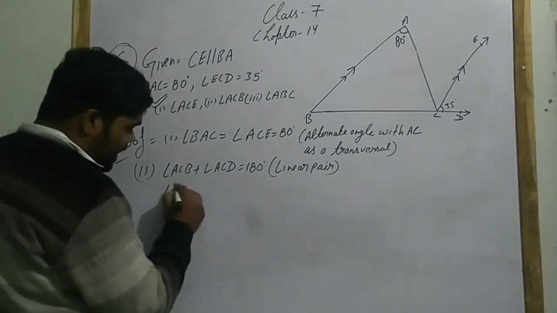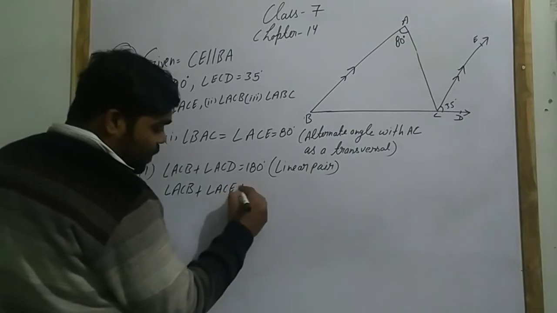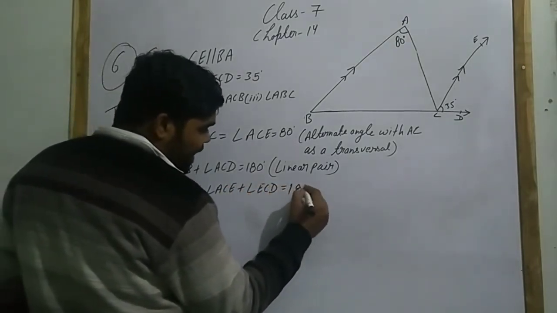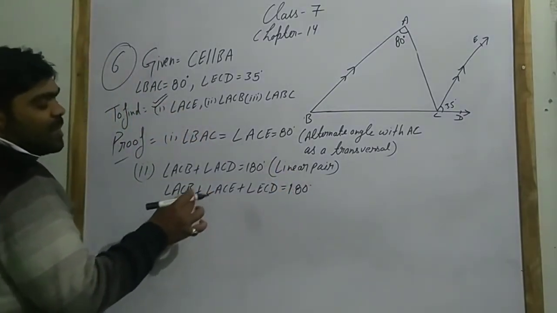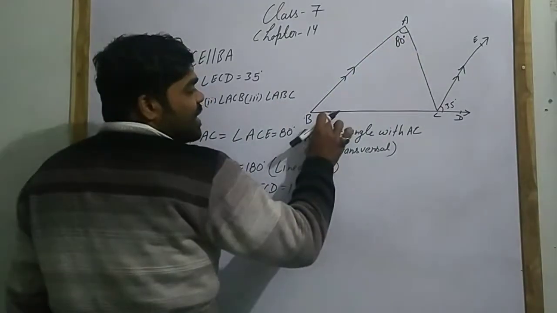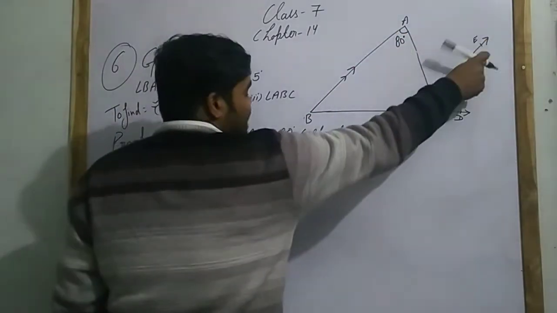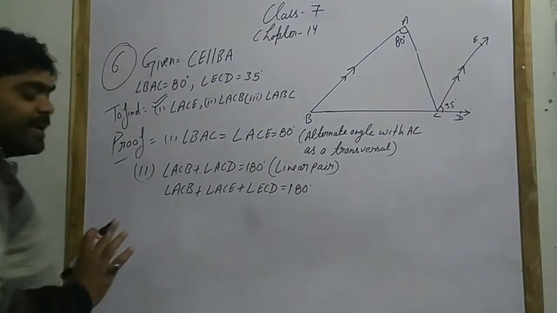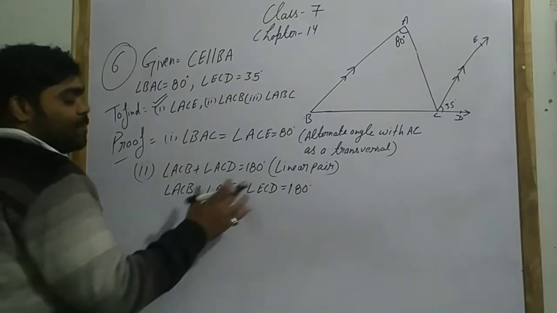Now angle ACB plus angle ACE plus angle ECD equals 180 degrees by angle sum property.